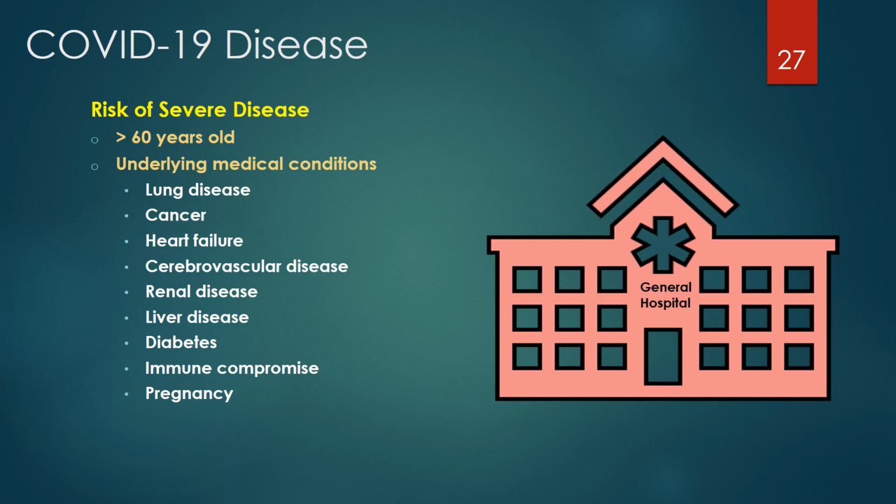Individuals who are elderly, over 60 years of age, and any individuals with certain underlying medical conditions are at greater risk of severe disease. Though the elderly are at greater risk of severe disease, severe illness is also seen in young people. Underlying medical conditions that place a person at greater risk of severe disease and death include lung disease, cancer, heart failure, cerebrovascular disease, renal disease, liver disease, diabetes, immune compromise, and pregnancy.